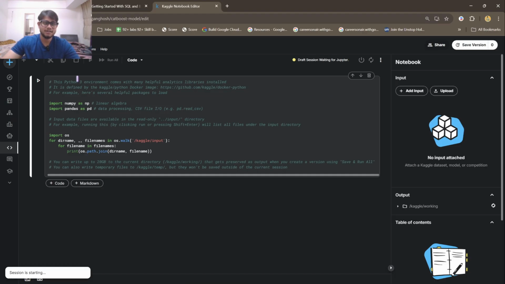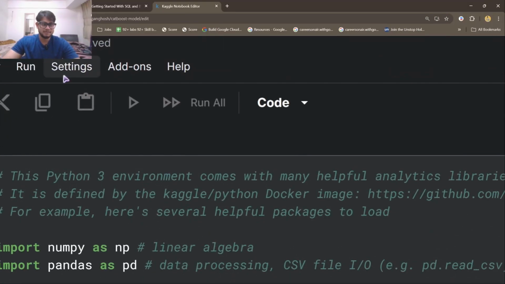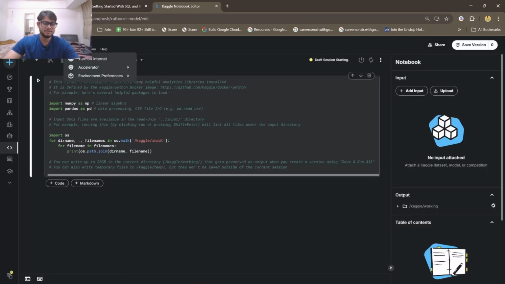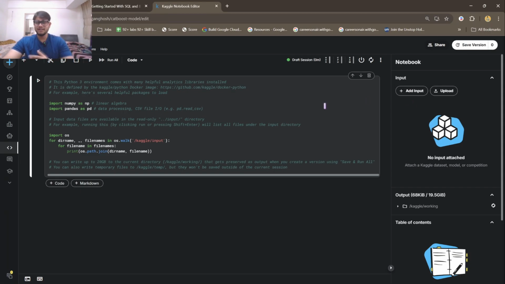Now if you're working on a heavy deep learning project, like training a YOLO model for computer vision or a very large neural network model, what you can do is go to the settings tab, the settings button. You can click on accelerator and add a GPU to your notebook, so it will train faster. Now you have a free weekly quota, which is 30 hours per week. You cannot train more than that.